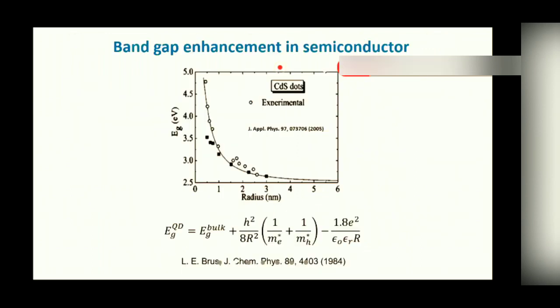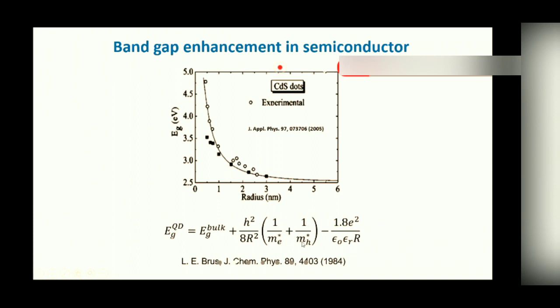So here I am showing some other results taken from this paper. This shows the variation of band gap of cadmium sulfide nanoparticles or quantum dots. These dotted points are the experimental result. You see the variation of this band gap with the radius. The nanoparticles of radius 2.5 have a band gap above 2.75, whereas when the particle size is reduced to 0.5 nanometer, the band gap is enhanced to 4.7. It's very high. So this is a theoretical fitting of the band gap versus particle size using this formula.